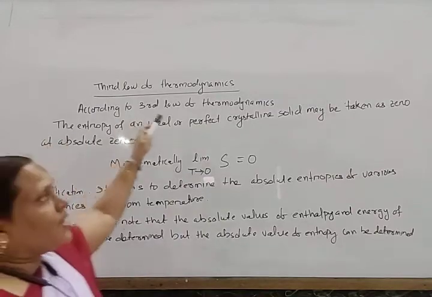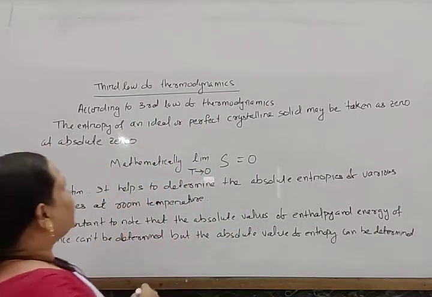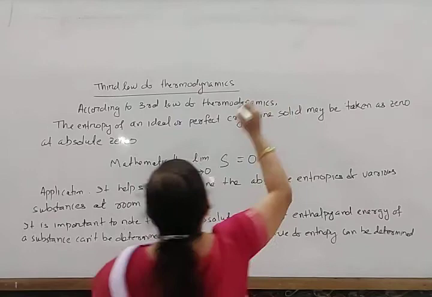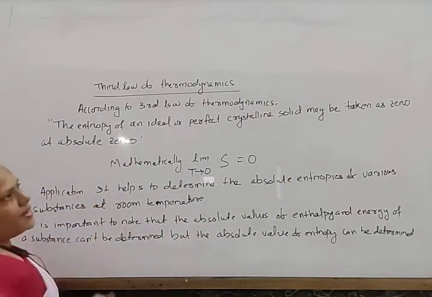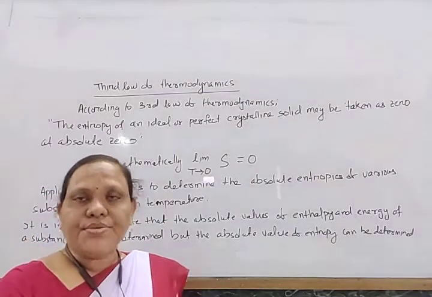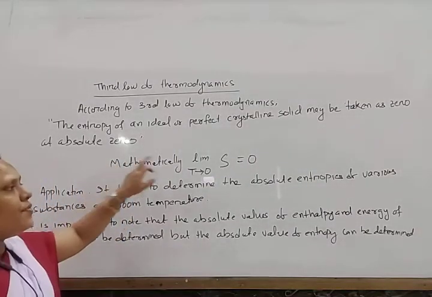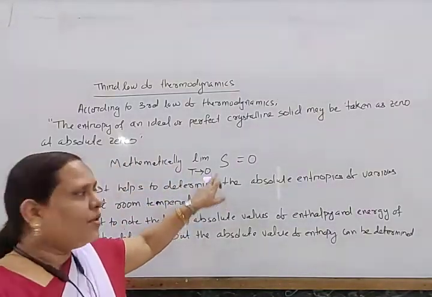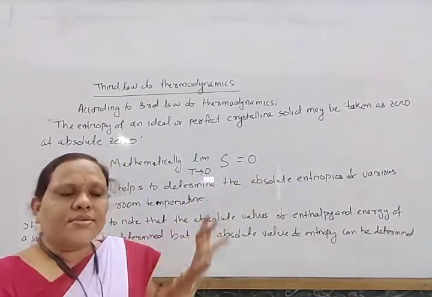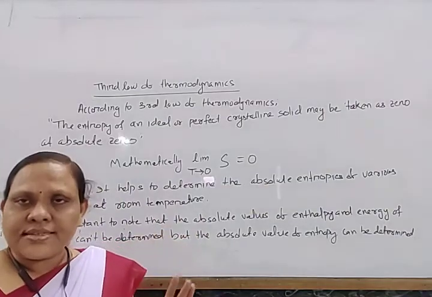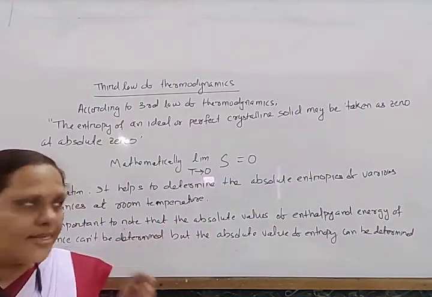According to the third law of thermodynamics, the entropy of an ideal or perfect crystalline solid may be taken as zero at absolute zero. That means when temperature tends to zero, the entropy of the system is equal to zero. So at that point everything exists in a perfect crystalline state.